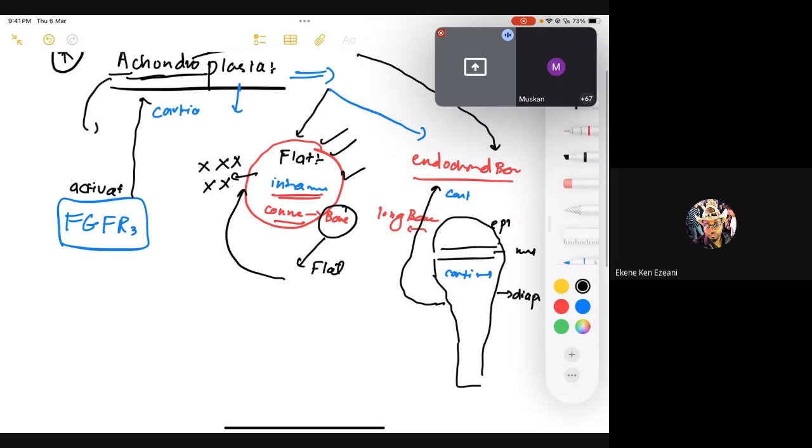So as the long bones are affected, why? Because they need chondrocytes first. Is that clear? Yes. Okay. So what happens is that you are going to have short extremities with normal size head and chest, right? Short extremities. Why? Because long bone functions are affected. Is that clear? Yes, doc.